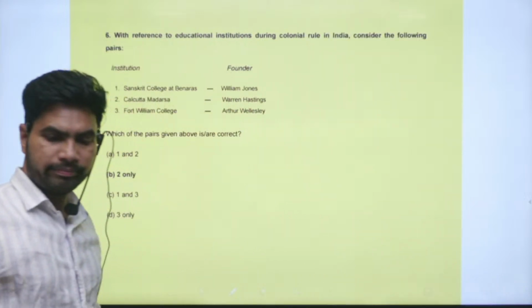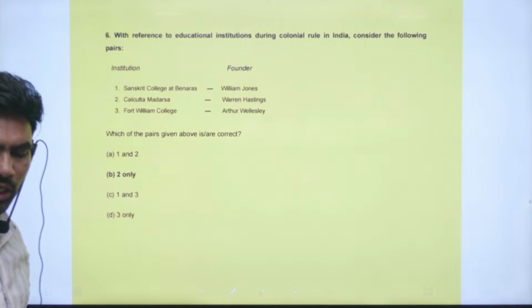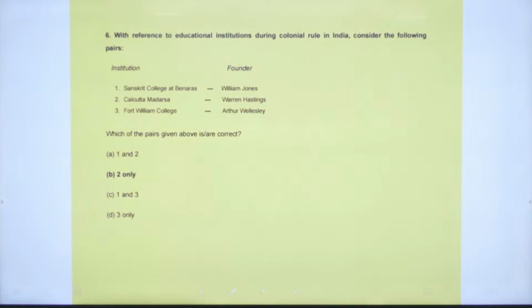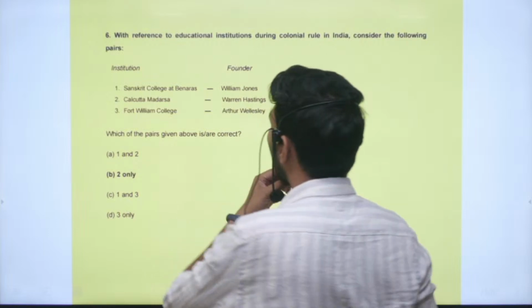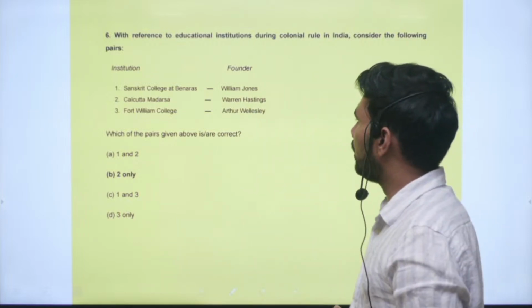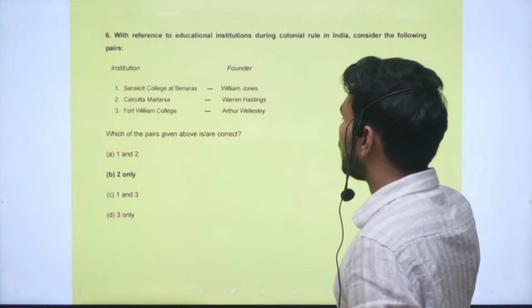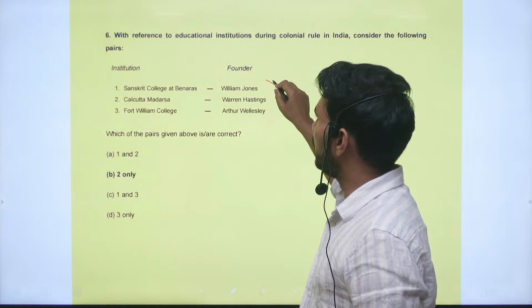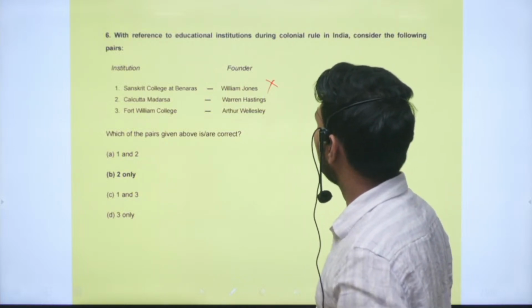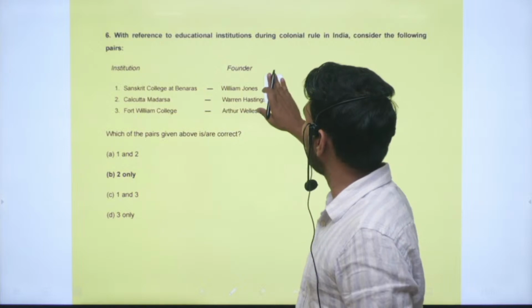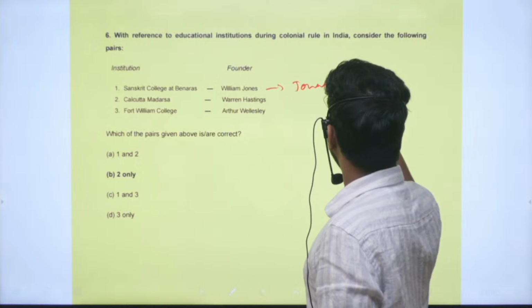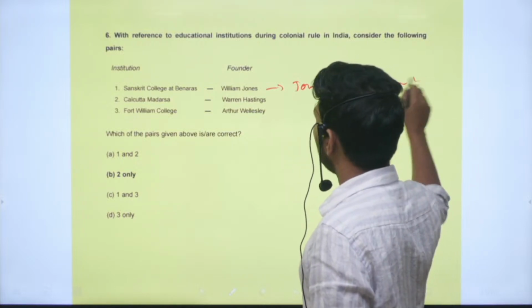Next question: with reference to educational institutions during colonial rule in India, consider the following pairs, institution and the founder of the institution. Which of the pairs given above is or are correct? Sanskrit College of Banaras: this is an incorrect statement. It was not founded by William Jones. It was founded by Jonathan Duncan.